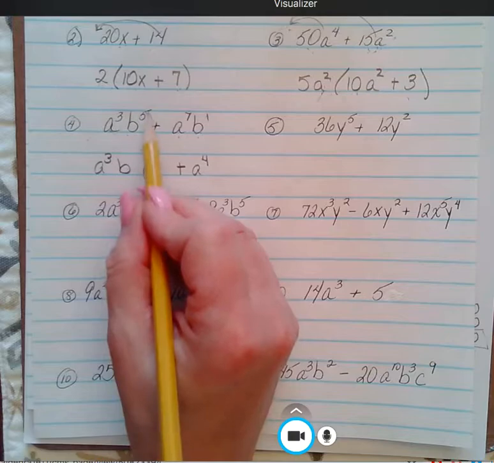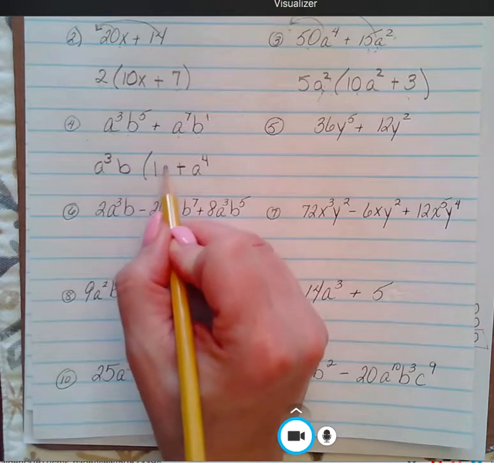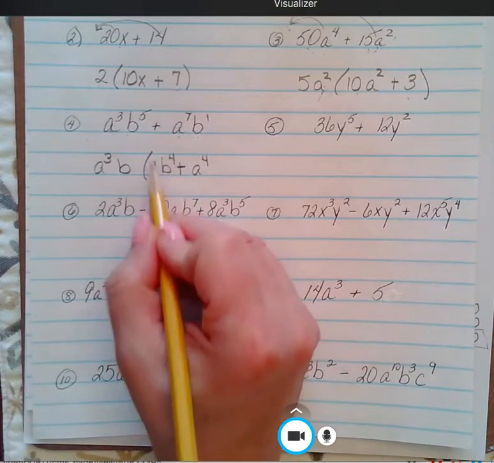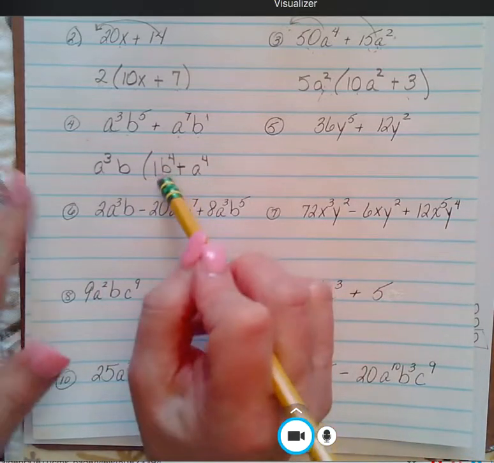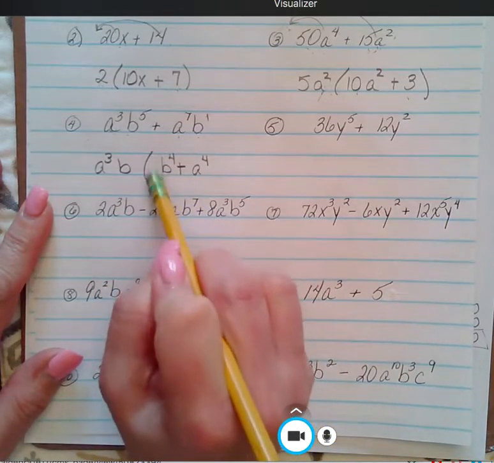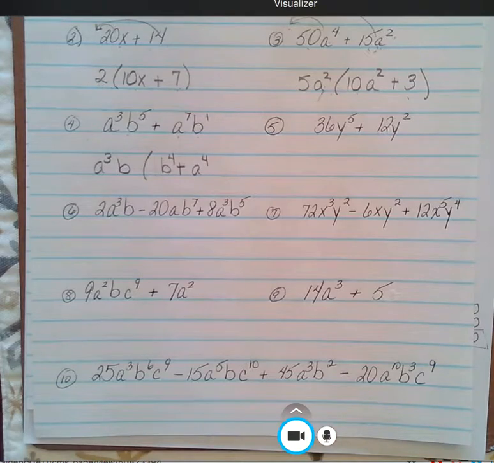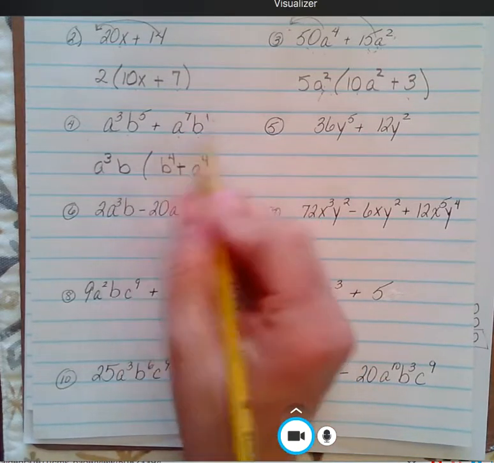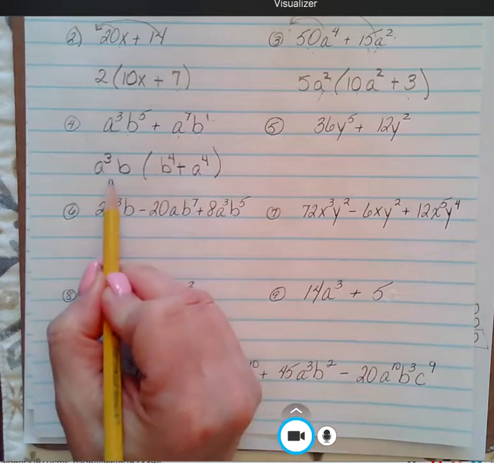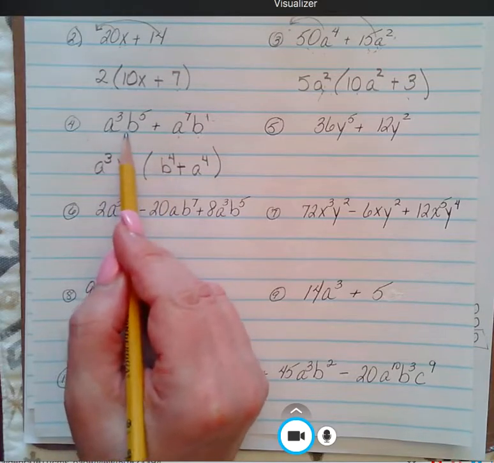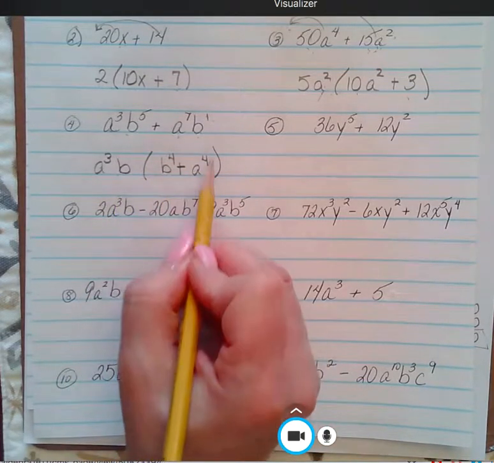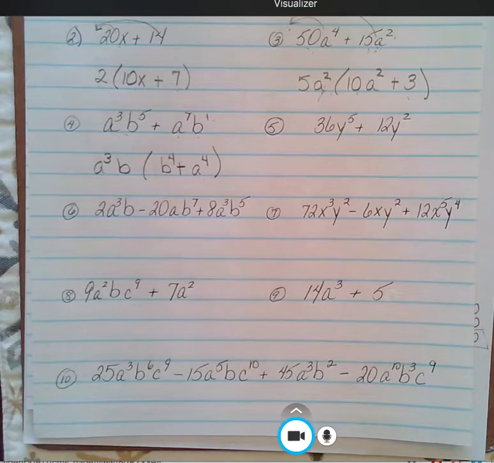If I divide 1B out of here, that leaves me with B to the 4th. I could have turned that into a B if I wanted to. Sometimes 1's as coefficients irk me, so I'm going to take that away. And then when I divide away that B, it's gone. Remember, distribute back in, and yep, we get back to our original.